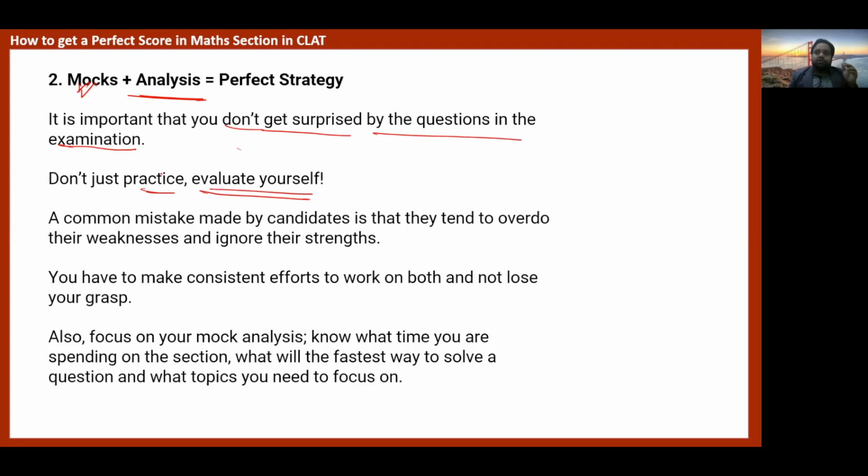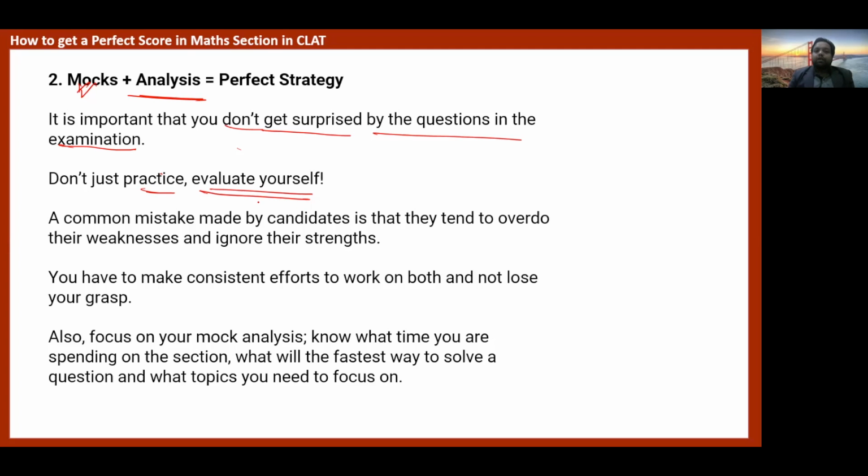The paper will be so lengthy that for those 15 questions which are going to be asked from the math section or quantitative section, it may happen you are not getting more than 10 minutes. Some students have told me that they are not getting more than 30 seconds to solve those questions. So you must be very quick in identifying those questions and solving them.